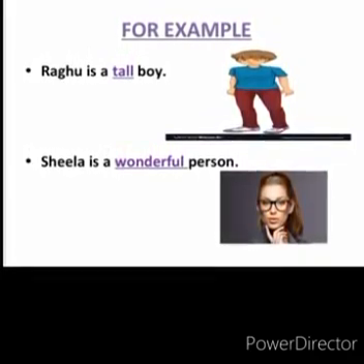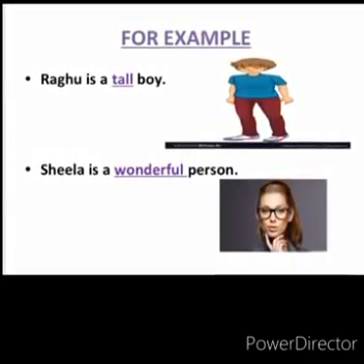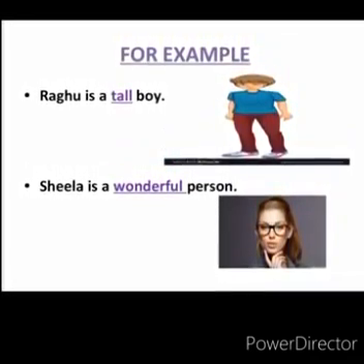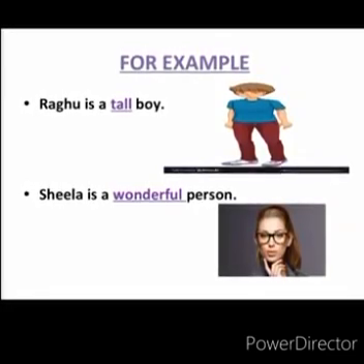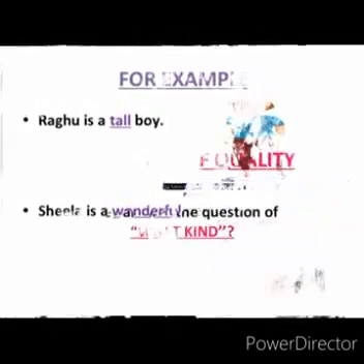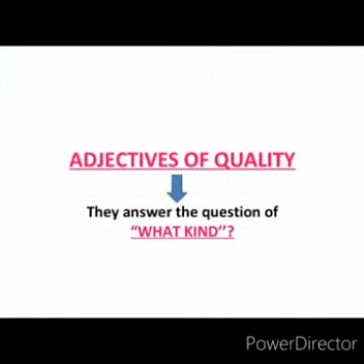Let's take another example. Sheila is a wonderful person. What kind of a person is Sheila? She is a wonderful person. So, wonderful is an adjective of quality. These adjectives generally answer the question what kind of a noun or a pronoun it is.